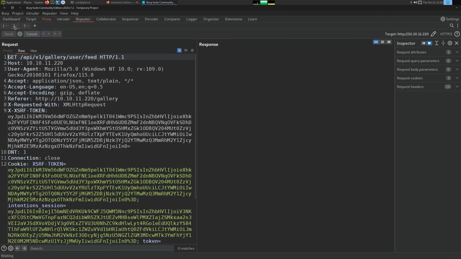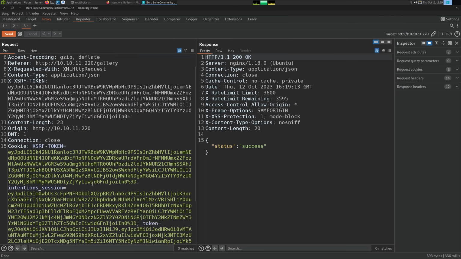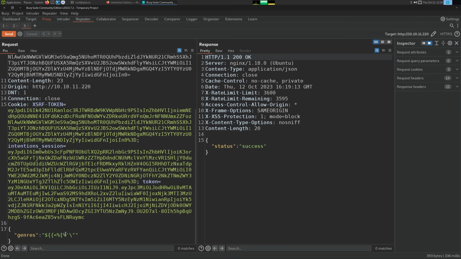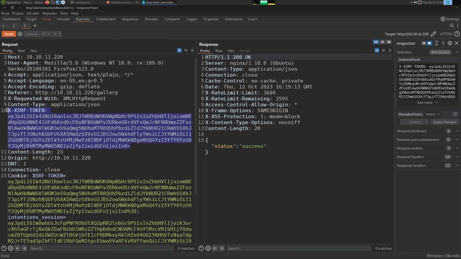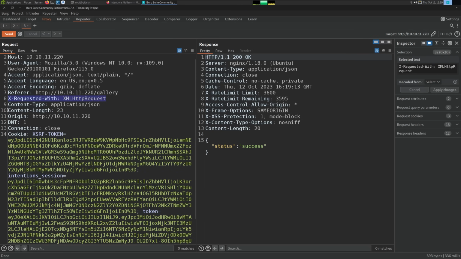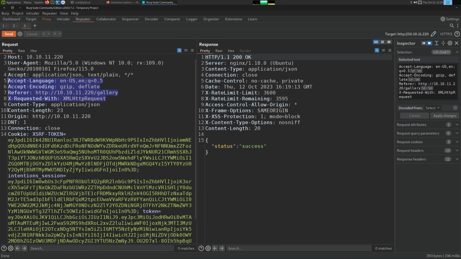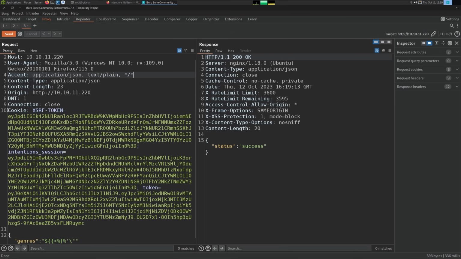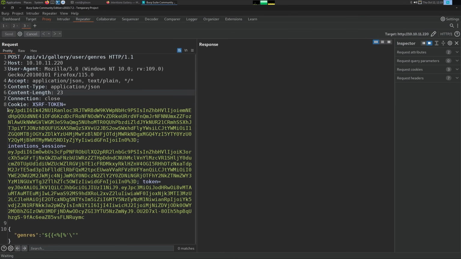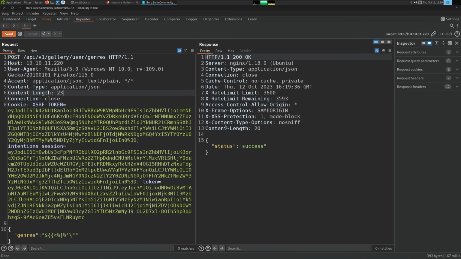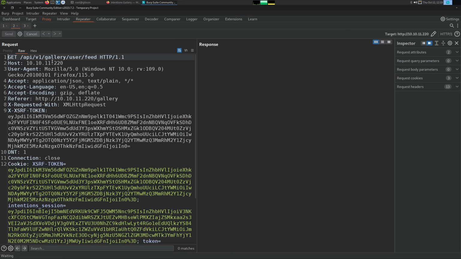So we send this, status success, server error, and I'm going to delete a bunch of stuff so my genres is on the same field. I can delete this from the header. I need content type. That's one of the important ones. We don't need that. Probably don't need that. Let's see, DNT and origin. Don't need. There we go. So we still get status success. So now I can quickly switch between the two.